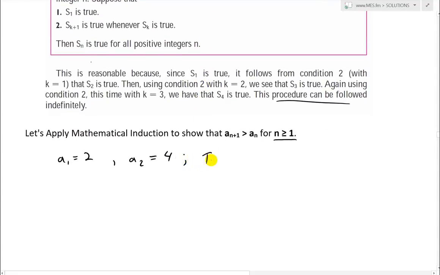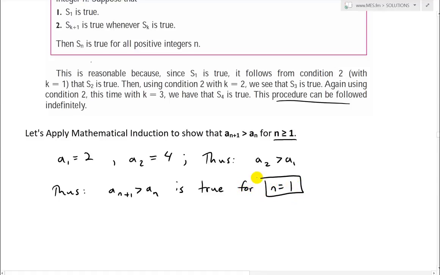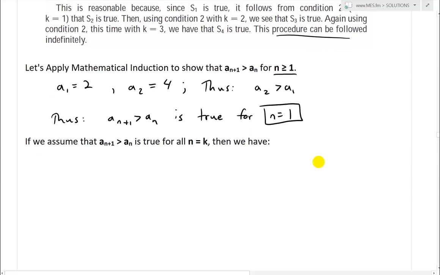Thus, A2 is greater than A1. So the statement a(n+1) is greater than a(n) is true for n equals 1. We have the initial case, it's true. Now that we know the initial case is true, we assume that a(n+1) is greater than a(n), in other words, that it is increasing, is true for n equals k.